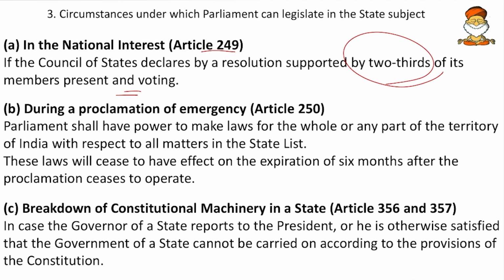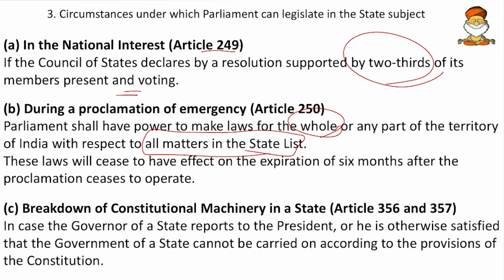Then during the proclamation of emergencies, the parliament shall have power to make laws for the whole or any part of the territory of India with respect to all matters in the state list. So during emergencies, we know that the Indian government becomes unitary in nature.